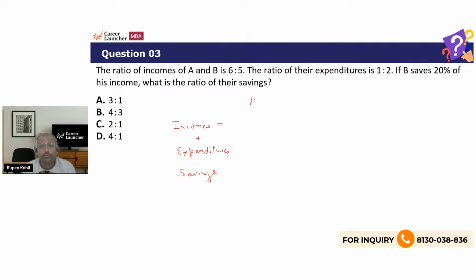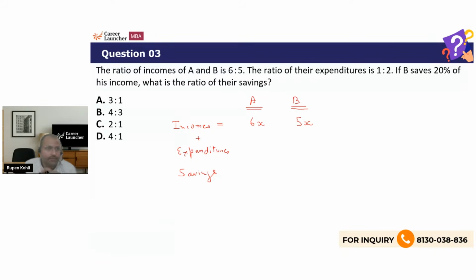So, for A and B, their incomes are given to be in the ratio of 6:5. So, if this is 6x, then this is 5x. This is how we can assume the quantities in general, right? Now you might say, okay, last time we did like 600, 500 and we proceeded like that, right?